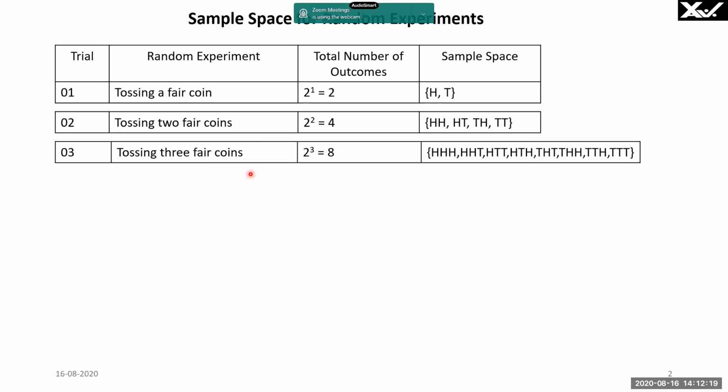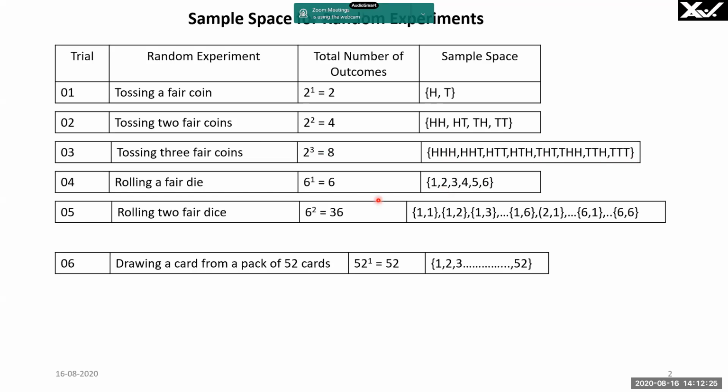Similarly, for tossing 3 fair coins, it is 2 power 3, which is equal to 8 possibilities. All the 8 possibilities I have given here. Similarly, for rolling a fair die 2 times, all are shown here, and you can follow the same method. My aim here is to tell you one simple thing.